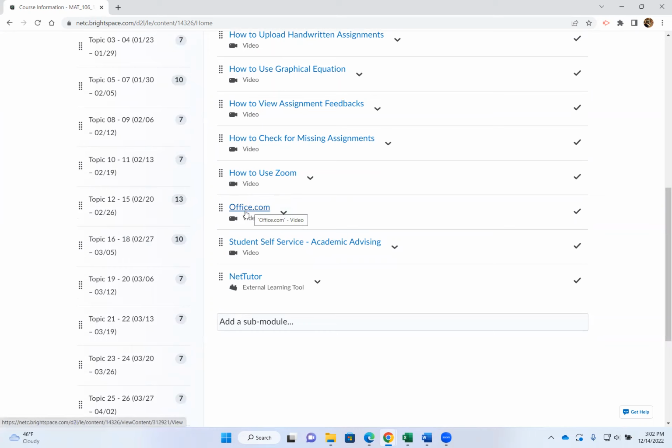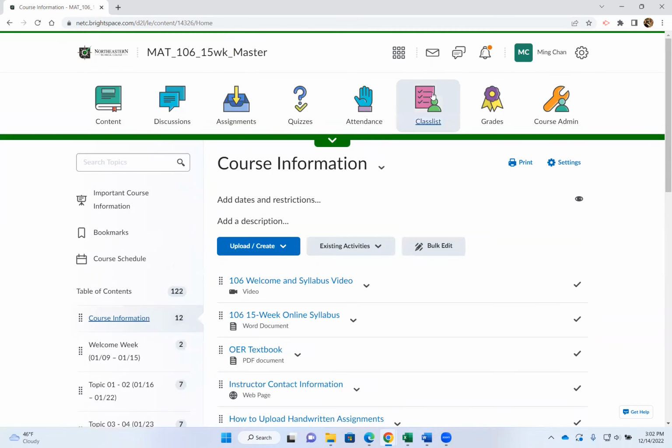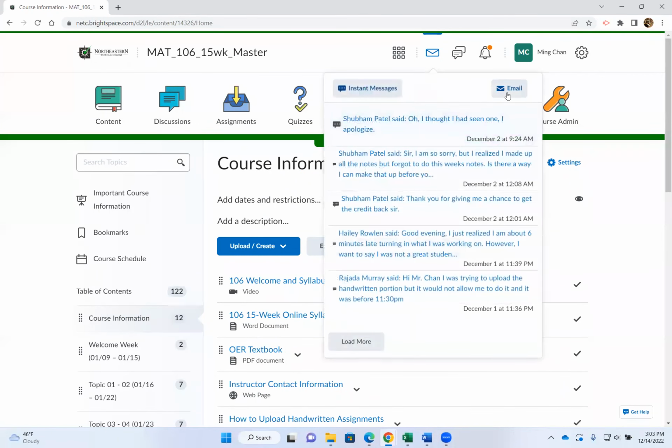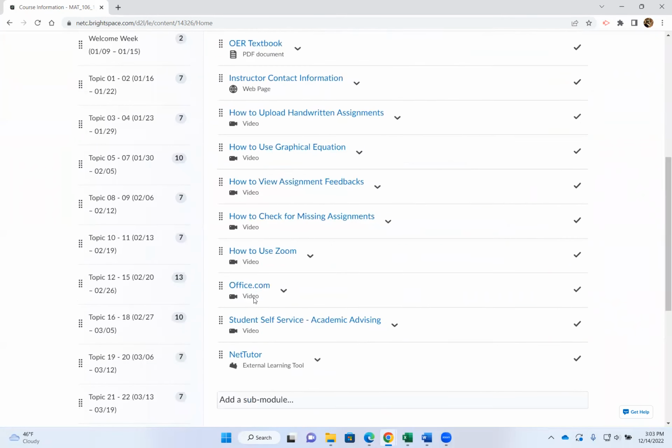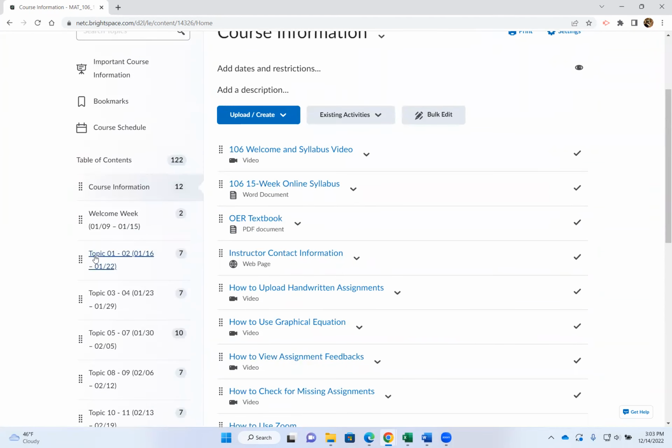I do email students weekly, and I do message you weekly from D2L. If you decided to email me from D2L, when I reply back to you, that email goes to your Office 365 or office.com.